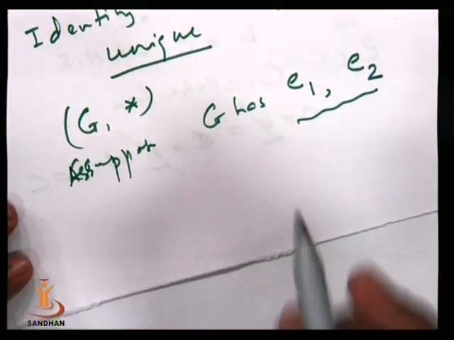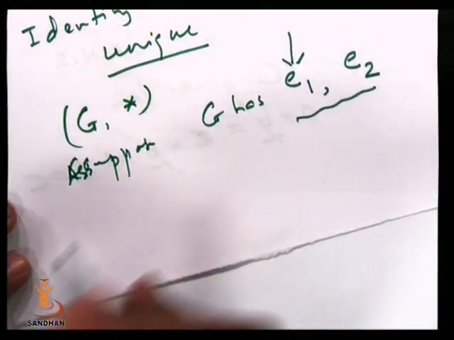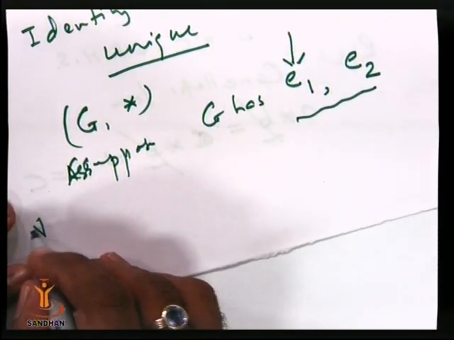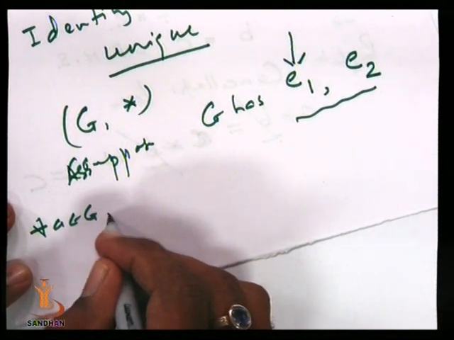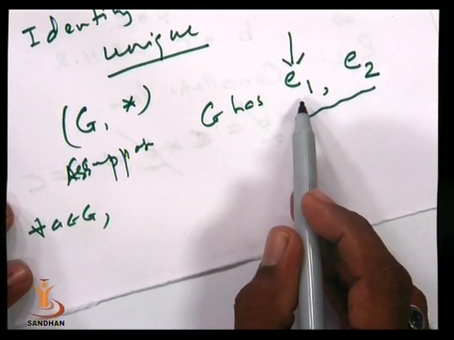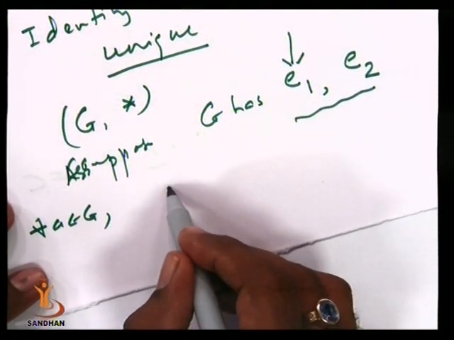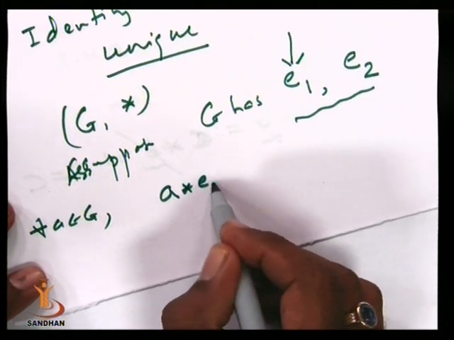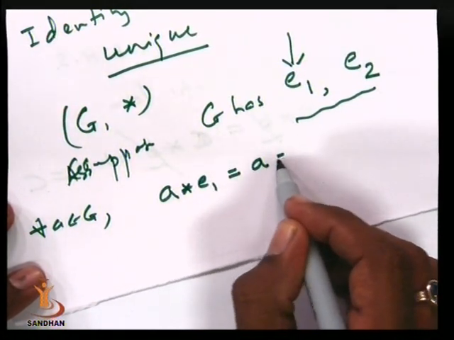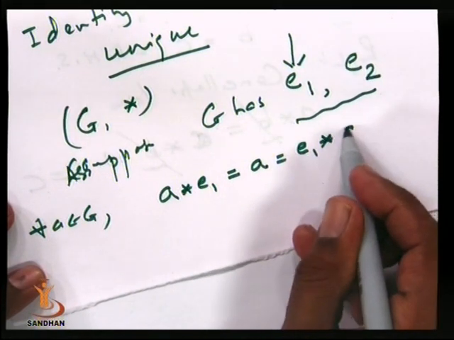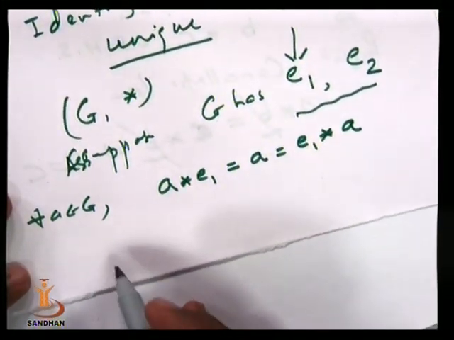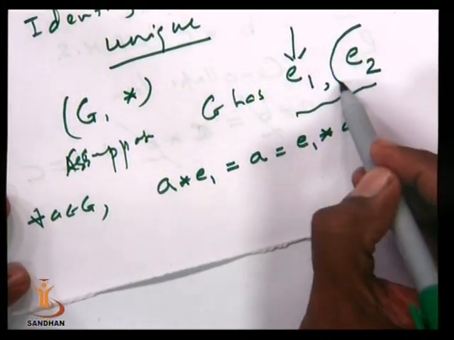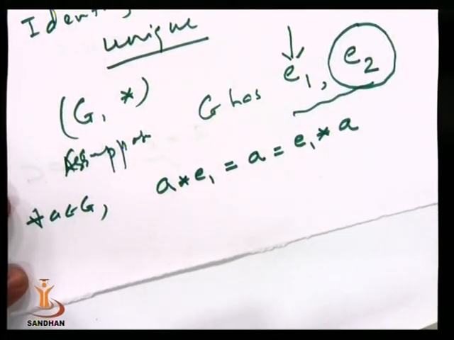Now what happens? If E1 is an identity element, then for every A belonging to G, as E1 works as the identity element, we have A star E1 is equal to A, which is equal to E1 star A. Now we are saying that E2 is also an identity element.